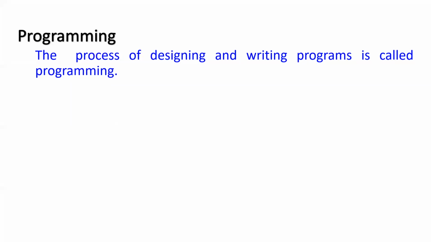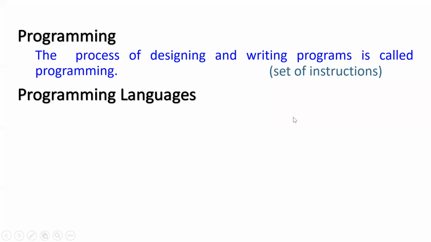So when we are writing a program, we are giving instructions to the computer. So we have to use some language to give the instructions to the computer. And such languages are called programming languages. Program is a set of instructions, and we have to use programming languages to write the set of instructions.